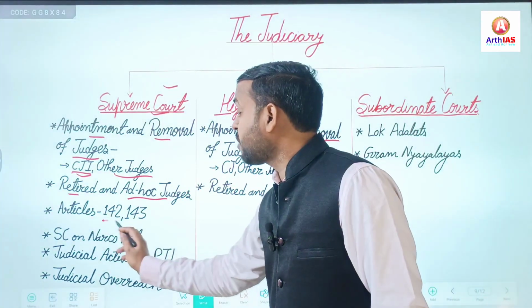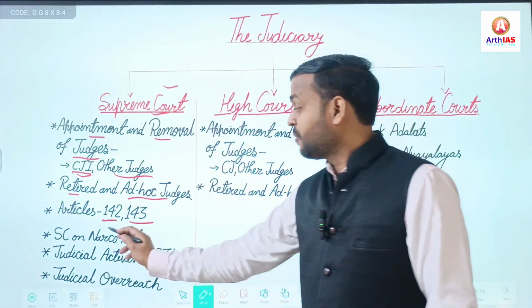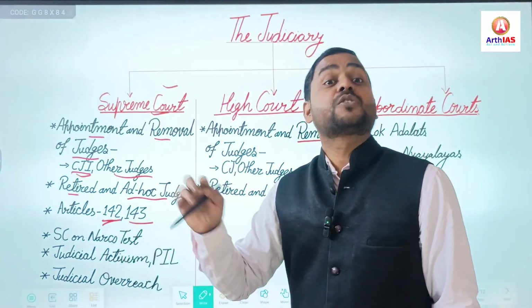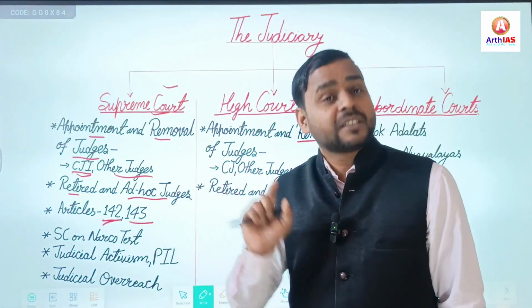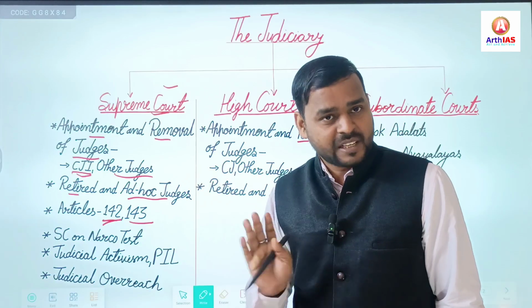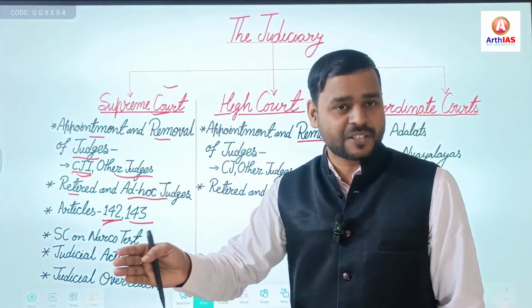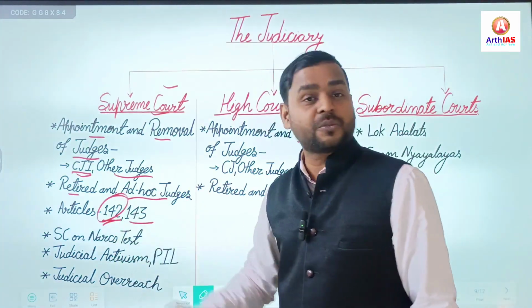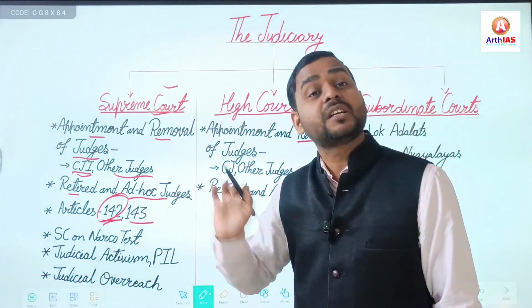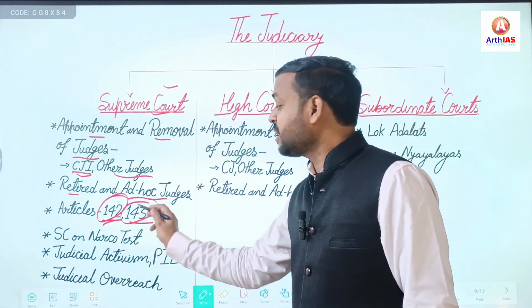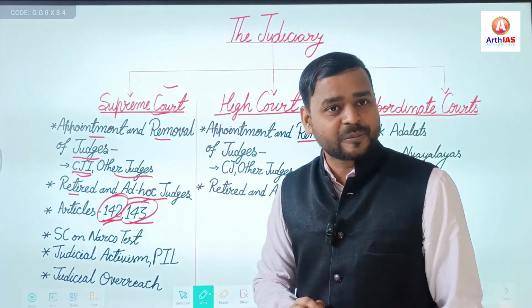Apart from that, Articles 142, 143. Article 142, Supreme Court's power to do justice. It can do anything to ensure justice. Article 142, unlimited, unfettered powers of Supreme Court. Article 143, presidential reference.